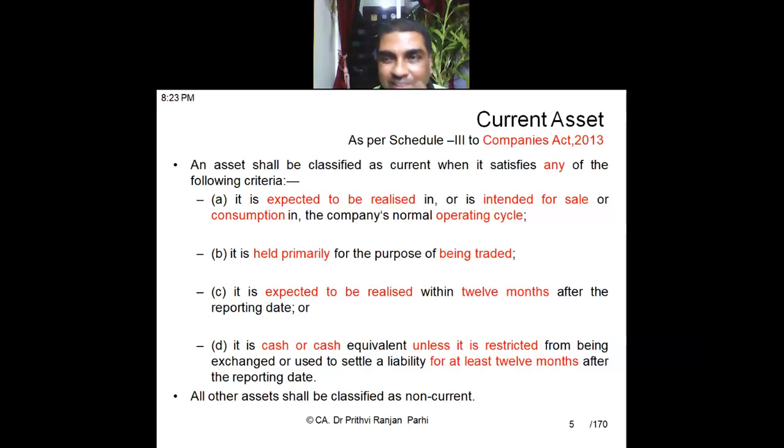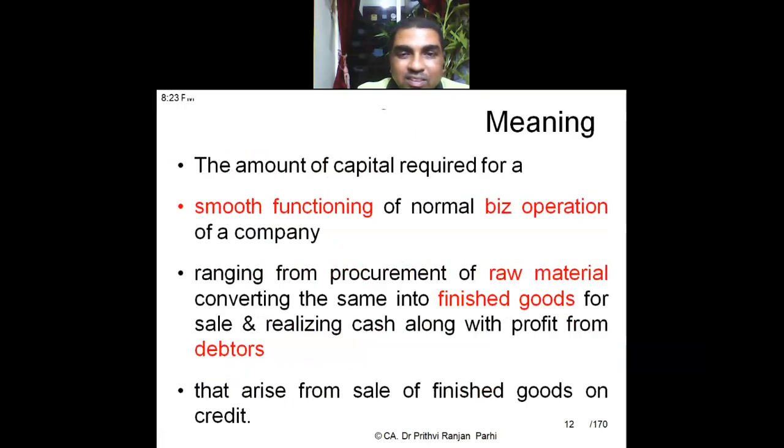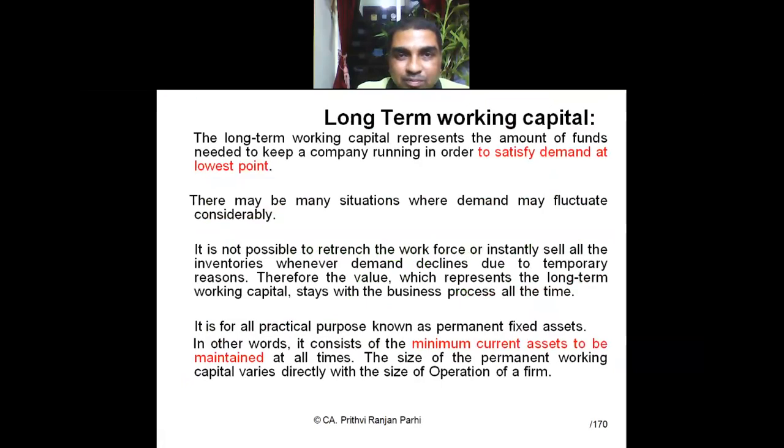So you cannot take the plea that the operating cycle is 25 years, so I will recognize all the products as non-current asset because the production cycle itself is 25 years, so the finished product inventory should be taken as non-current asset. These kinds of arguments will not be accepted. Inventory will be treated as a current asset. Is it clear to you? Your doubt is valid. Many people are doubtful on this, but that's good that you ask this question.